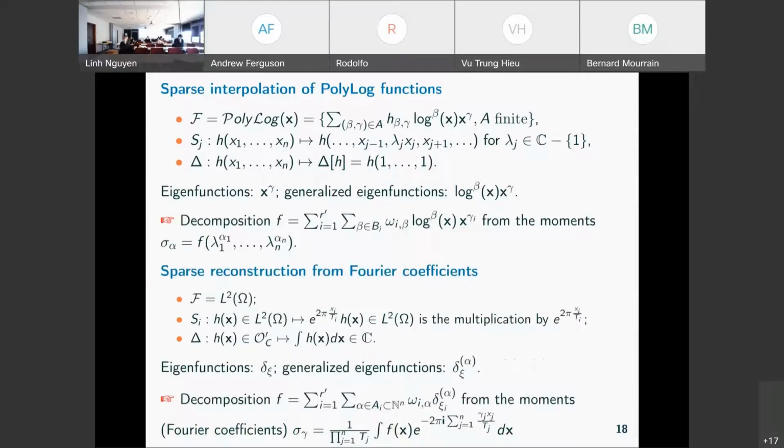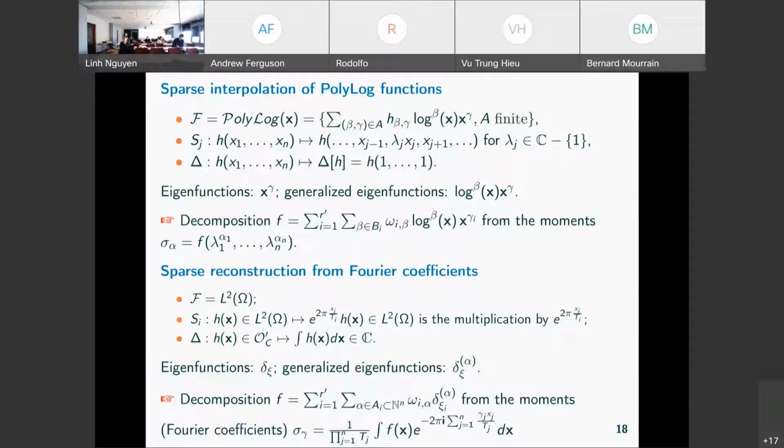So this can be applied in different contexts. For instance, sparse interpolation of polylog functions, where we have polynomials and log terms. And there we can take, for instance, the Sj to be the multiplication of the coordinate j by lambda j. So we scale xj. And we can take delta to be just the evaluation at the point 1, 1, 1, 1.